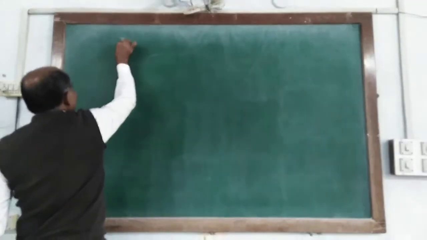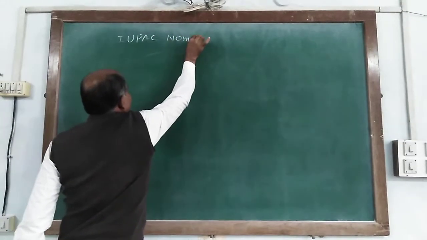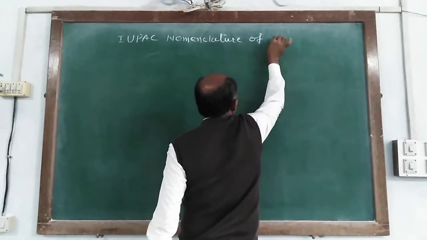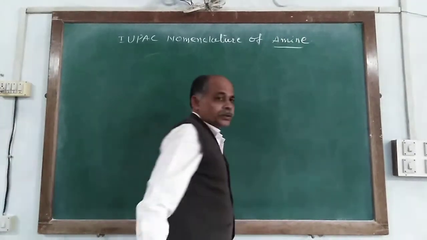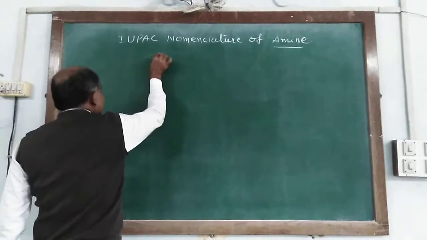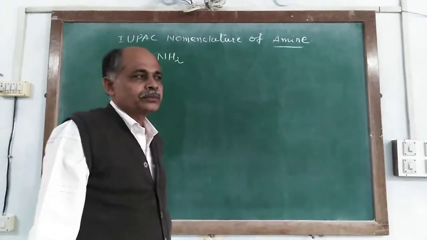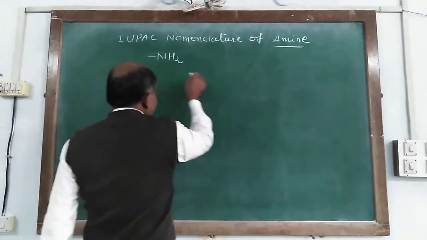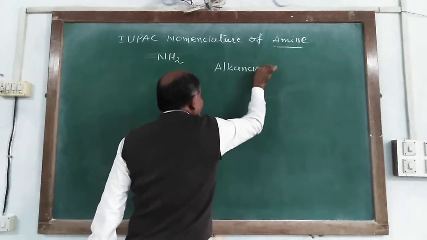IUPAC nomenclature of amine. So amine as a functional group it is NH2, and according to IUPAC nomenclature it is named as an alkanamine.